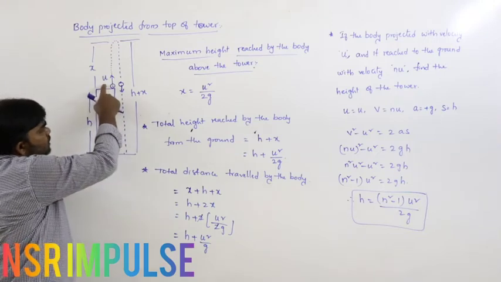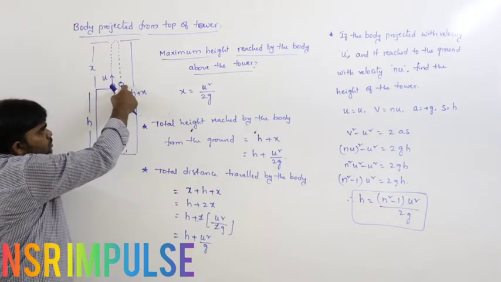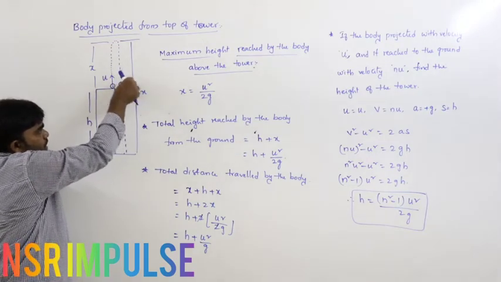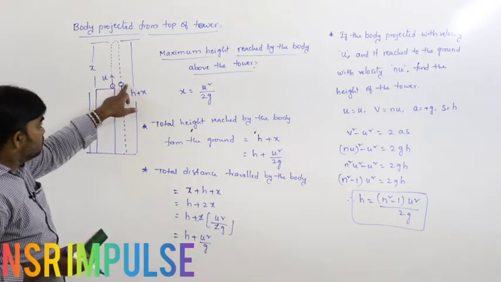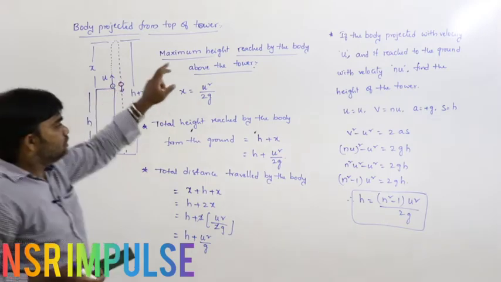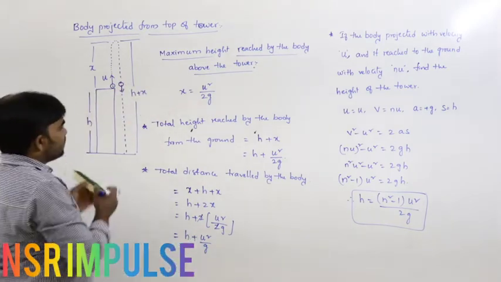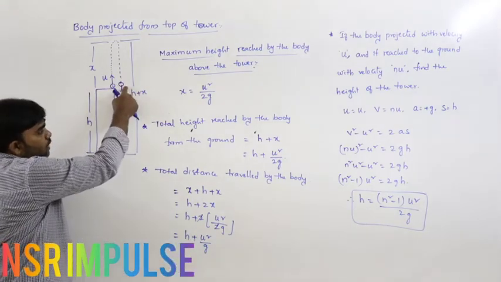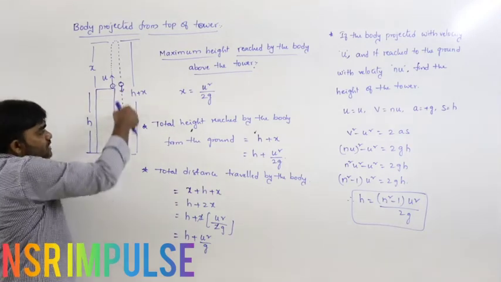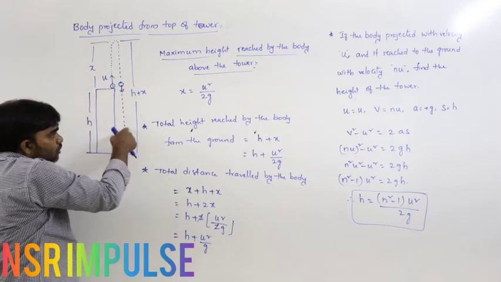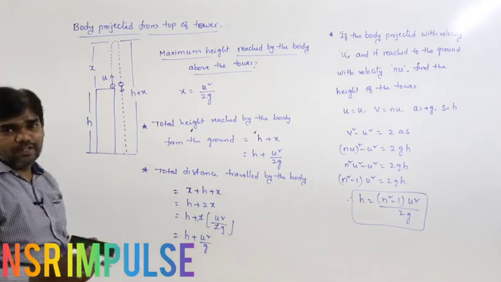With whatever velocity it is projected, on reaching this position, the speed of the body must be the same. Now here the body is moving downwards. So from this point onwards, the initial velocity is u. On reaching the ground, the velocity is nu, and acceleration is plus g because the body is moving downwards.